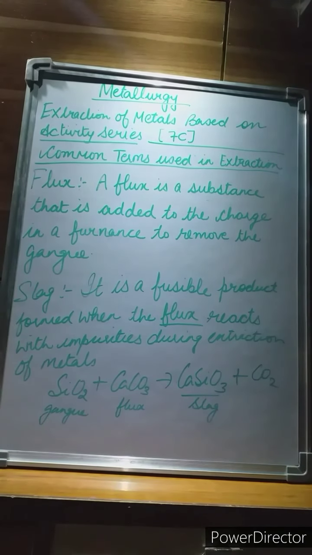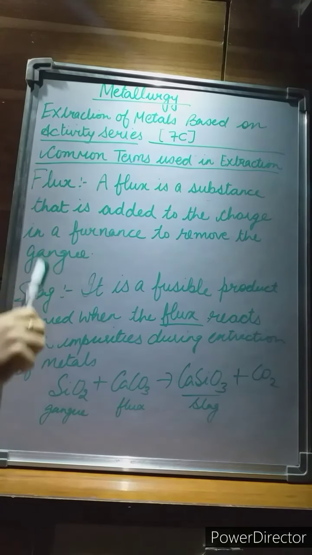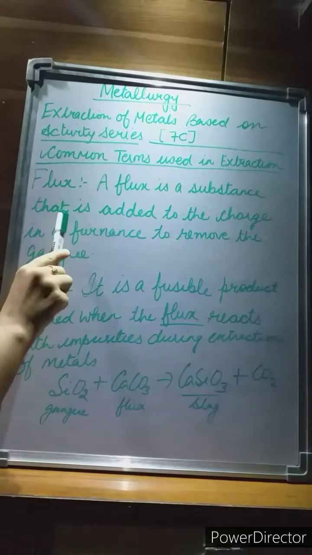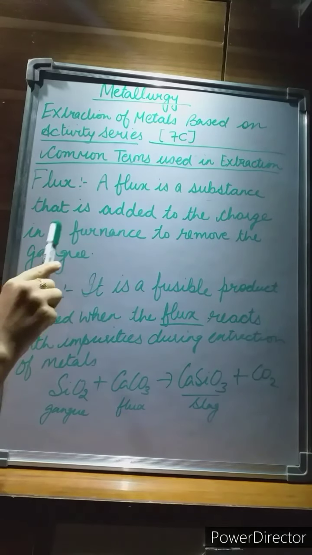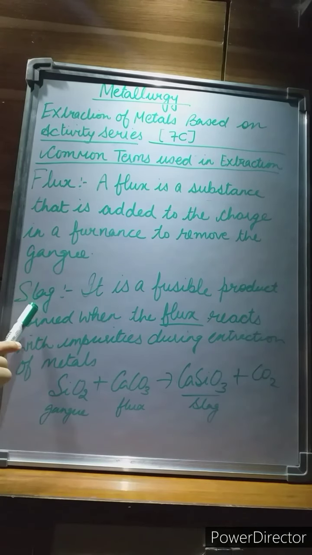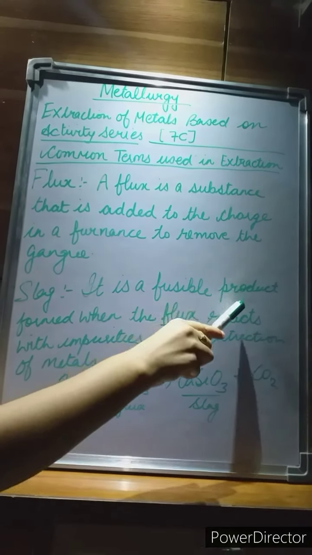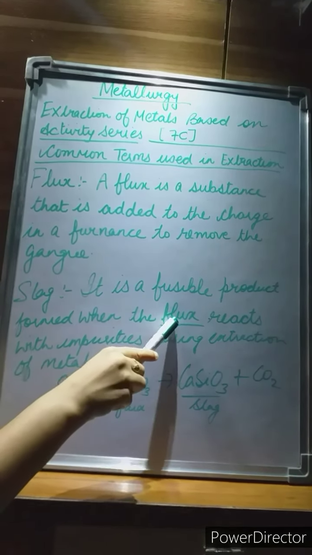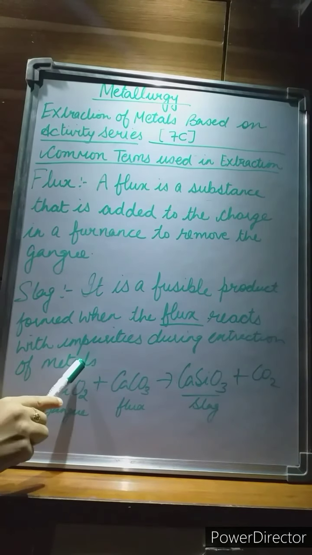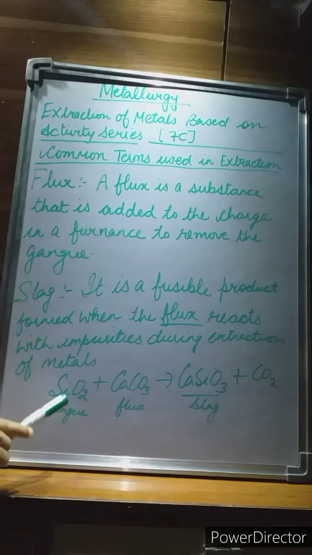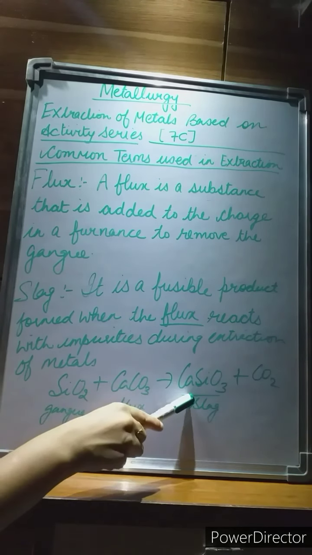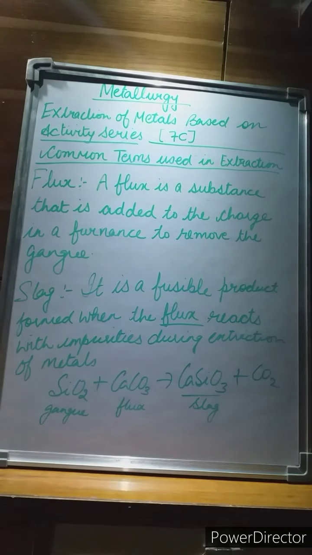Now we will learn the next two terms, that is flux and slag. What is flux? A flux is a substance that is added to the charge in a furnace to remove the gangue. Then what is slag? It is a fusible product which is formed when the flux reacts with the impurities during the extraction of metals. For example, now see, gangue silica reacts with the flux, that is calcium carbonate, so as to form the slag. Okay.